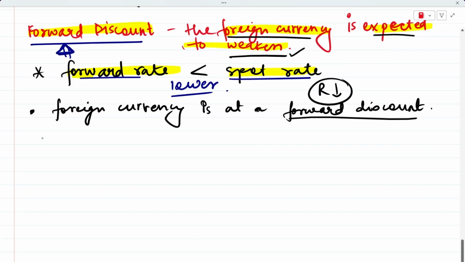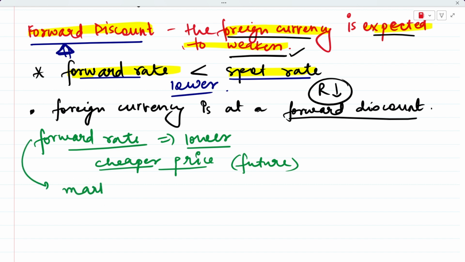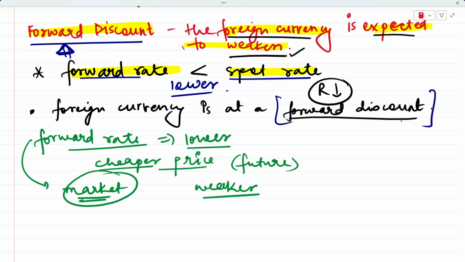So think about it. If the forward rate is going to be lower, this means that in the future you will get that particular currency at a cheaper price. That is the reason why the forward rate is lower, which means that I'm going to get that currency at a cheaper price in the coming future. This is all the expectation of the market. The market expects that the currency is going to become weaker. That is why we say the foreign currency is at a forward discount, because the forward rate is less than the spot rate.